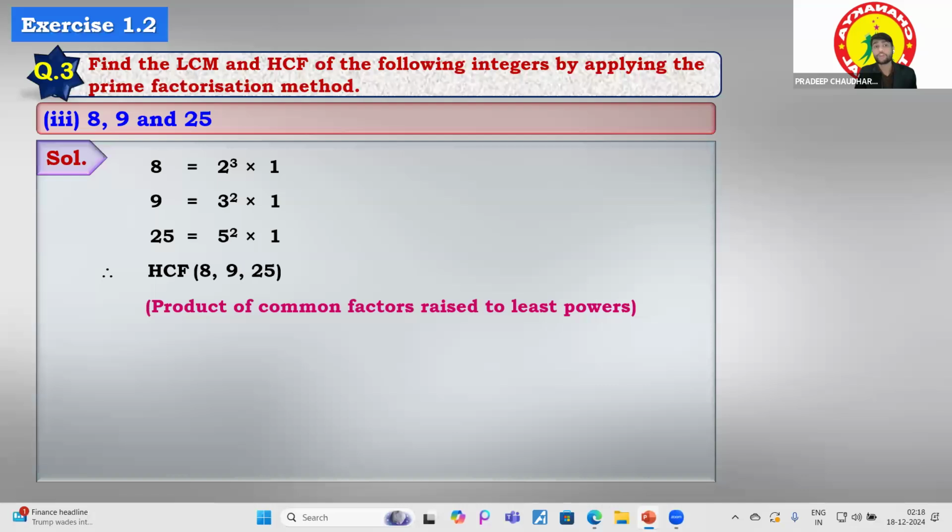First of all, we have to find out which factor is common. So we are going to find out there is only one common factor, that is 1 itself. So we can find out that 1 is the HCF of these.